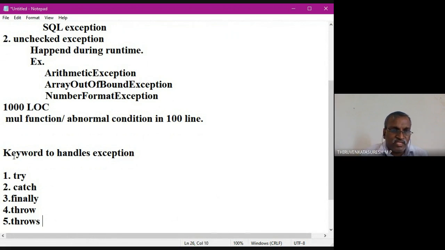I think you are able to understand what try is. Try is nothing but handling the executable part of a program. If there is any abnormal situation inside the try block, that will be handled by the catch block. Otherwise nothing will happen and the catch will never be executed. Then it comes to the finally block. Then throw is going to throw some exceptions, basically the default inbuilt exceptions. Then throws is going to declare an exception, creating an object for an exception. So these are the keywords used. I'm going to execute this in the compiler.